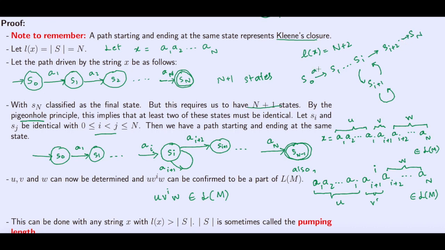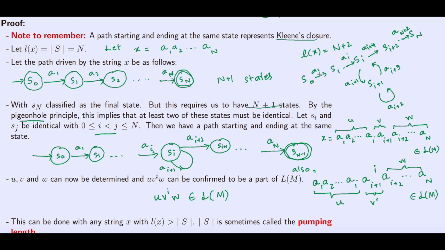So this is my A1, this is my Ai, this is my Ai plus 1, this is my Ai plus 2, this is my Ai plus 3, this is my Ai plus 4, and this is my An plus 2.